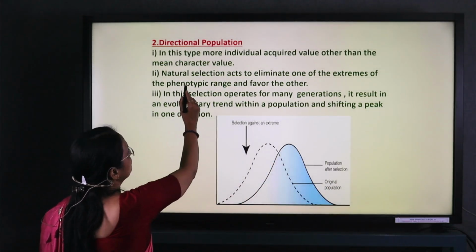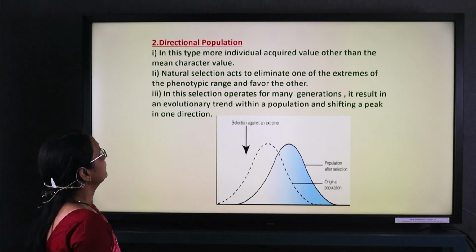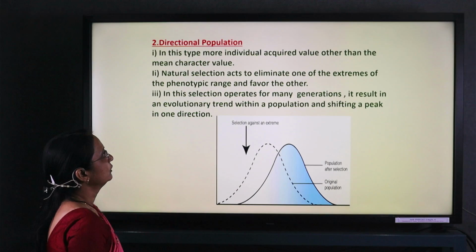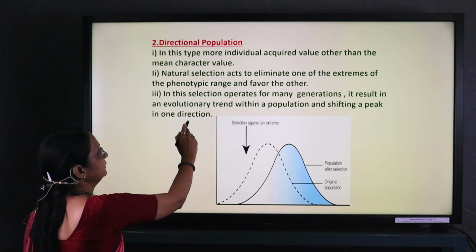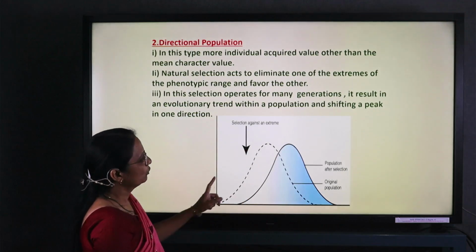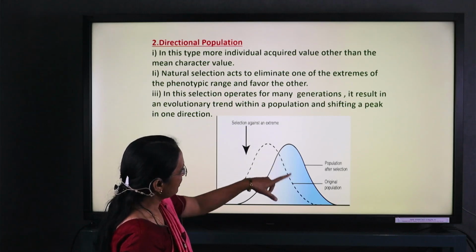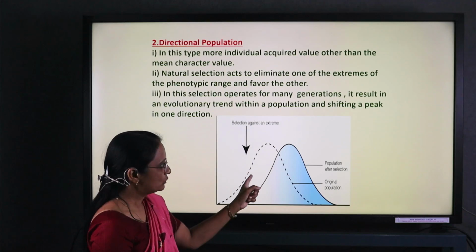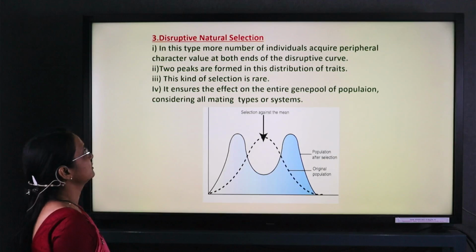Now, in the directional type, more individuals acquire values other than the mean character value. Natural selection acts to eliminate one extreme of the phenotypic range and favor the other. This selection operates over many generations, which results in an evolutionary trend in the population, and therefore that graphic change occurs because of the addition of a new species.